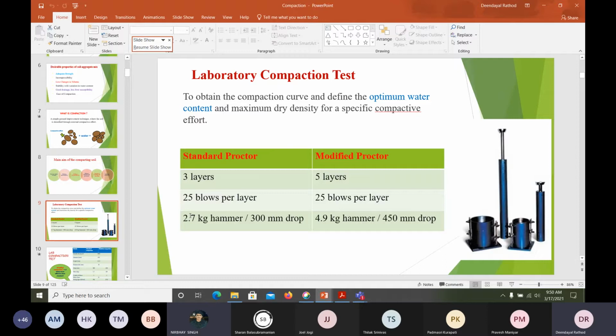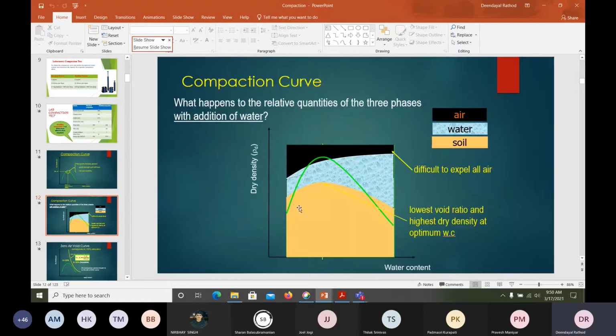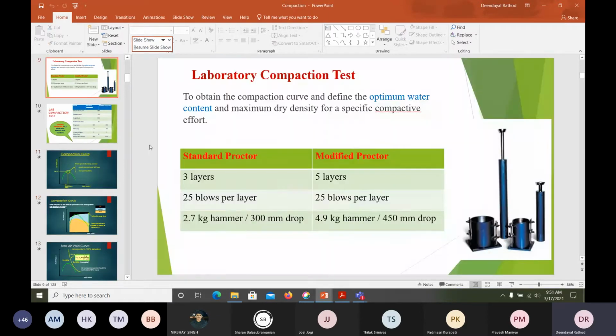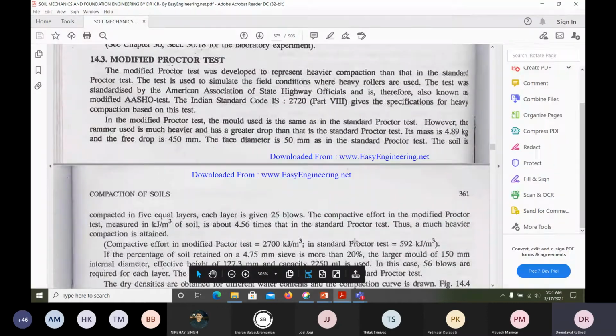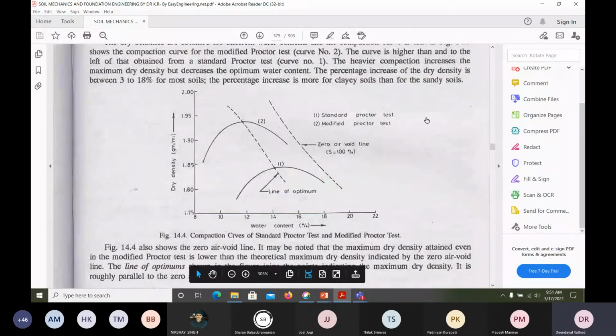Yeah, exactly. So what is happening here is, with a smaller water content, we are able to get this particular density. Okay, look at here. So this is the modified one. You will get a curve like this. That means it is at a smaller water content. Here the water content is 12% only. Here maybe 15 or 16. So the curve will shift.